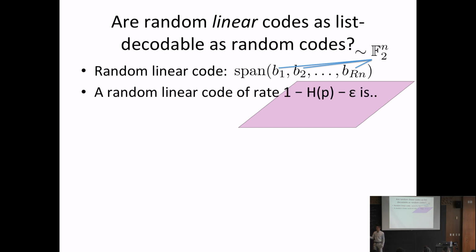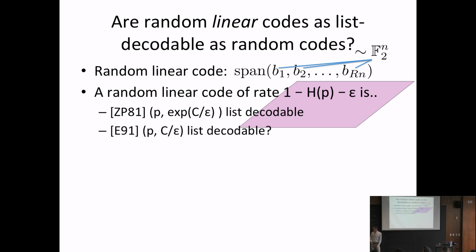Okay, so what's known about the list decodability of a random linear code? A random linear code of this rate is list decodable with constant list size, just by modifying the list decoding capacity theorem argument. This is by Zyablov and Pinsker in 1981. But somehow this is different from list size linear in 1 over epsilon.